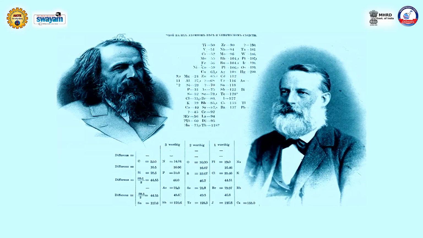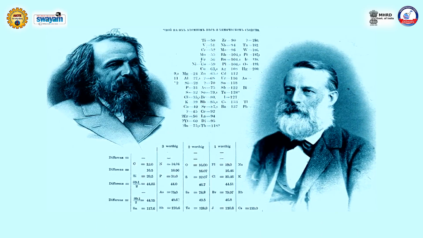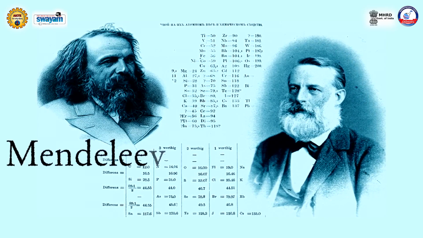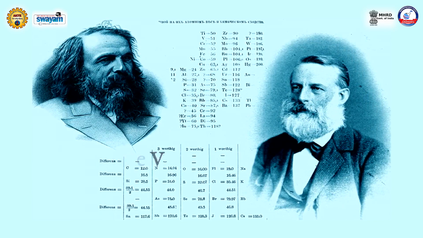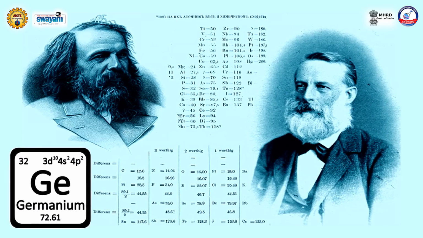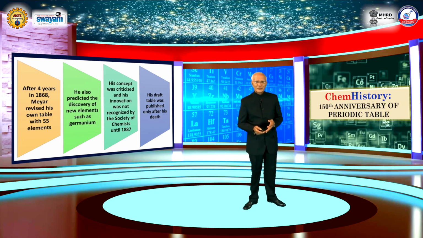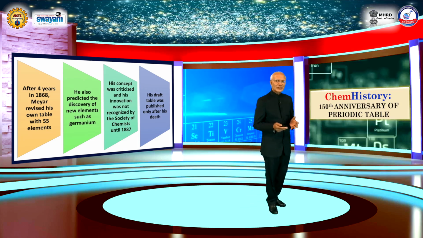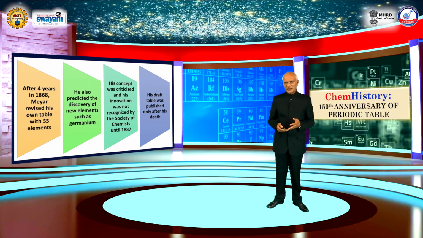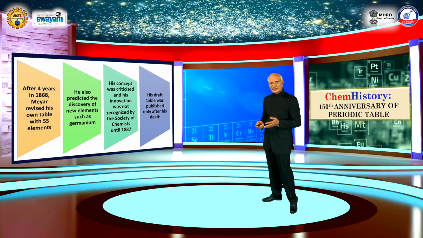After a gap of 4 years, in 1868, Meyer revised his own table with 55 elements, and like Mendeleev, he also predicted the discovery of new elements such as germanium. But his concept did not receive favor from other scientists, and his innovation was not recognized by the Society of Chemists until 1887. His draft table was published, unfortunately, only after his demise.